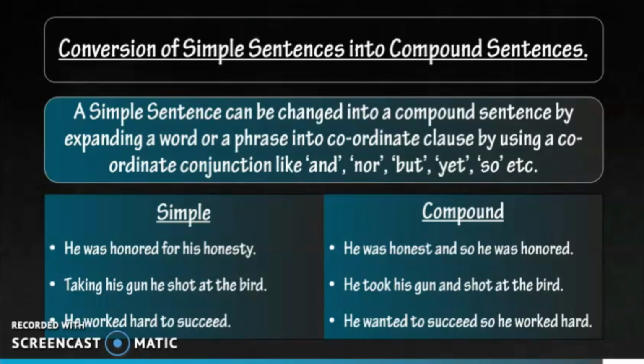Taking his gun, he shot at the bird. He took his gun and shot at the bird. He worked hard to succeed. He wanted to succeed, so he worked hard. So as we can see, "and" and "so" are the conjunctions that are used for formation of compound sentences.